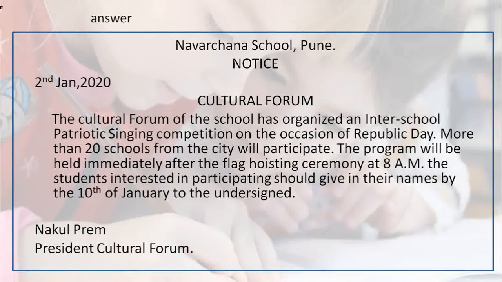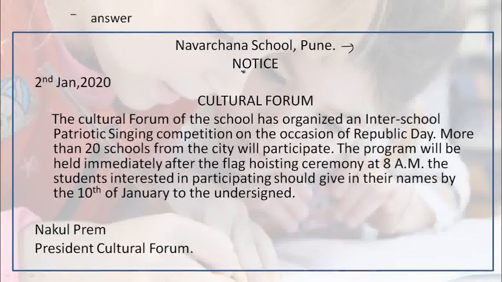First of all, we have Navarchana School, Pune. That is the name of the institution or issuing authority. The school is going to conduct a program. So, this is the name of the issuing authority at the very first.